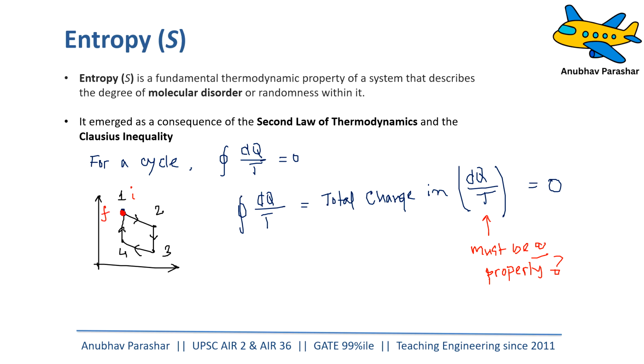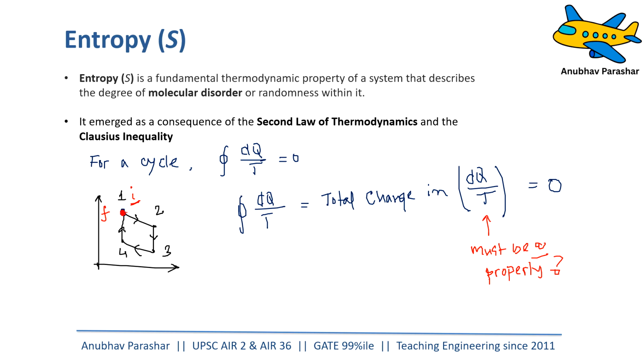Now, for a cycle, if the net change in some parameter is zero, it must be a property. For example, take temperature. The initial temperature was Ti, and finally, after the cycle, it again reaches the same point, so the final temperature is the same. What is the total change in temperature? Zero.